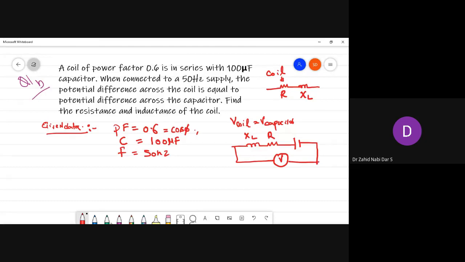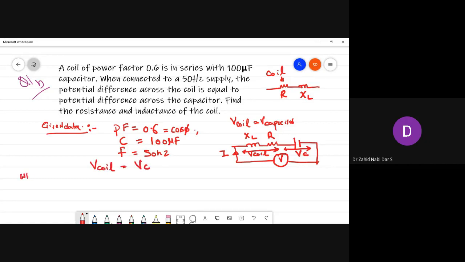This is connected in series, so the current would be the same. Now what it is saying is that the potential difference across the coil, which comprises inductance and resistance, is equal to the potential difference across the capacitor. So V coil is equal to VC.